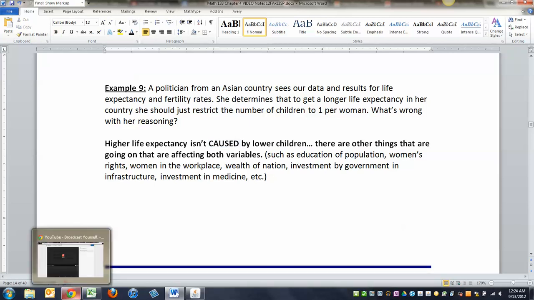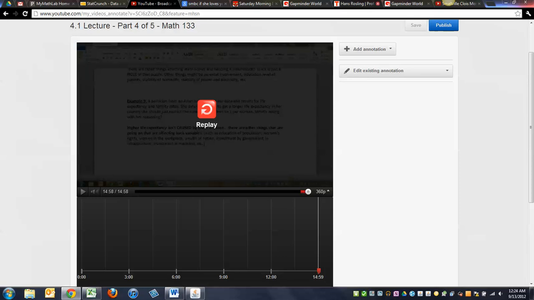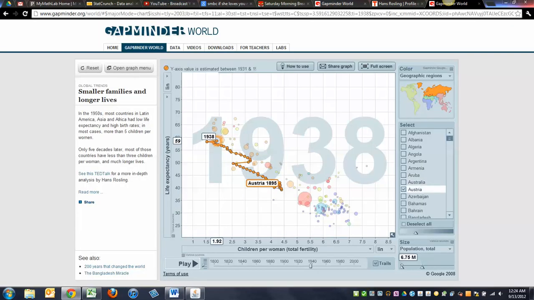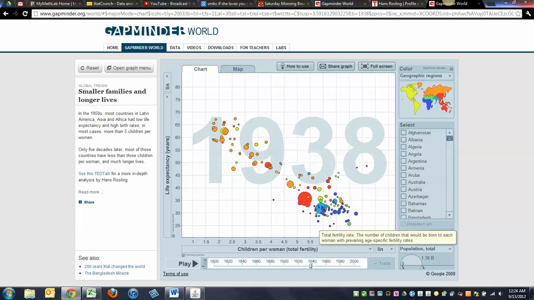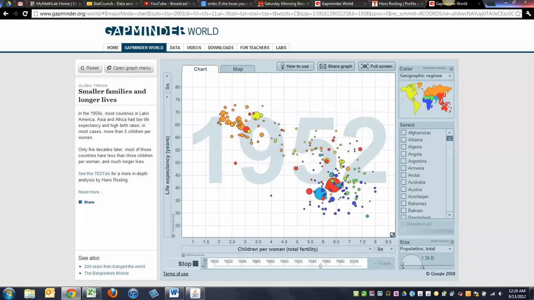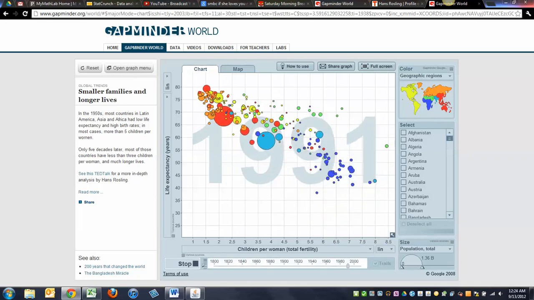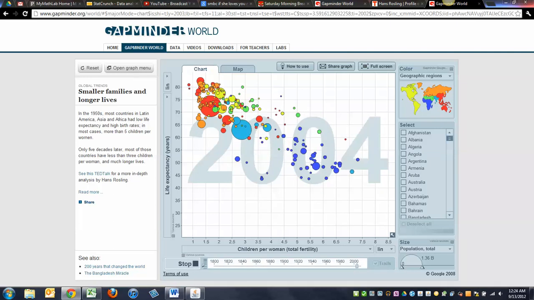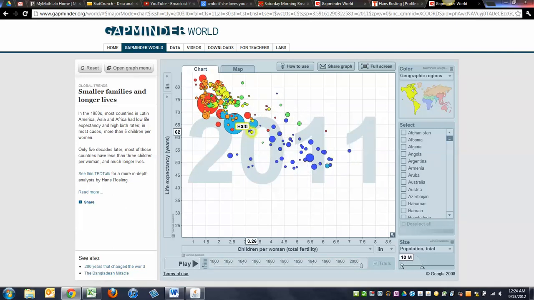So, for example, if I go back to Hans Rosling's chart, hold on one sec. There he is. All right, and I checked Austria for the fun of it, but I'll uncheck Austria. And I drag things up through to modern times. There we go. So if you look at these countries, even China, like India, they didn't put in a law that's like, women, you can only have 2.59 kids. That's not how it works, right? It's that these countries are becoming wealthier for different reasons.